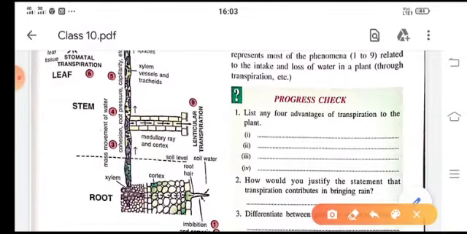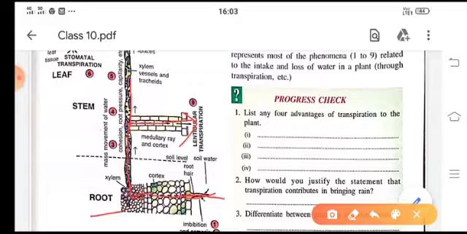The roots are meant for absorbing water. The root tip absorbs water, then from cell to cell it moves to the xylem vessels. Through the xylem vessels it moves in the upward direction, and from the lenticels also some transpiration takes place. Lenticels, as I told you, are present on the stem of the branches.